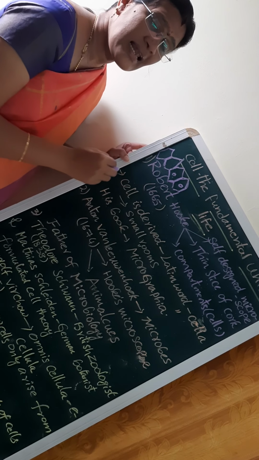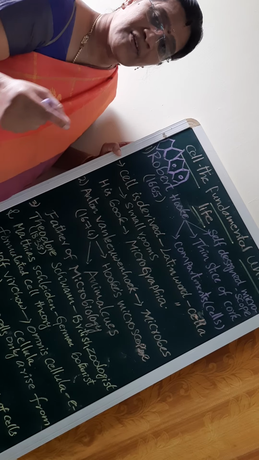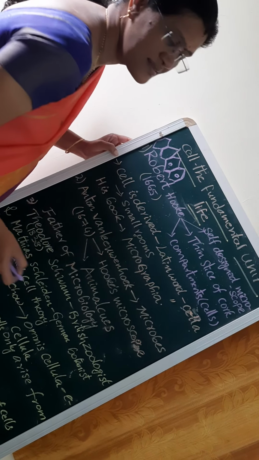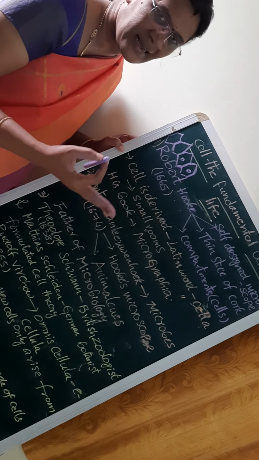The word cell is derived from the Latin word cella, which means a small room or little room with empty space or cavity.